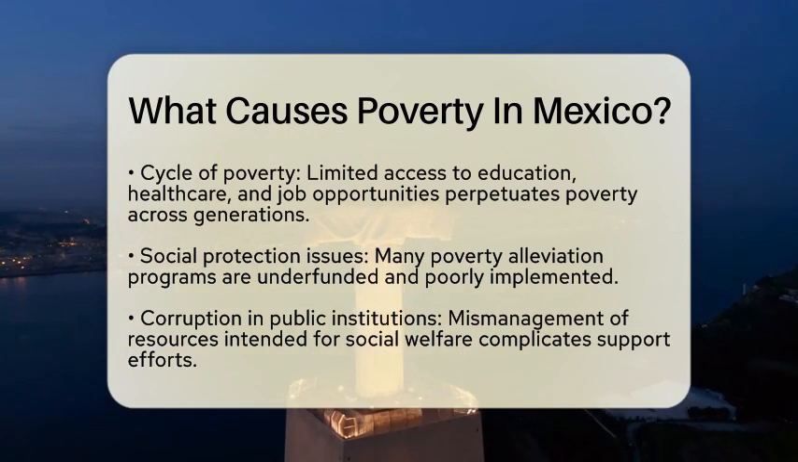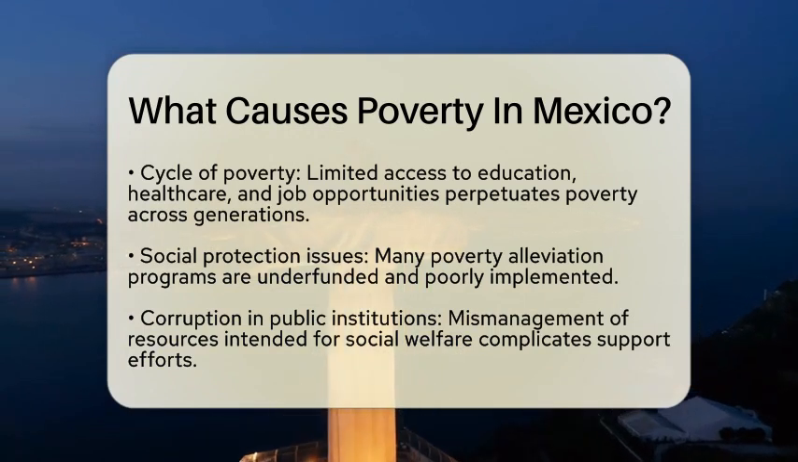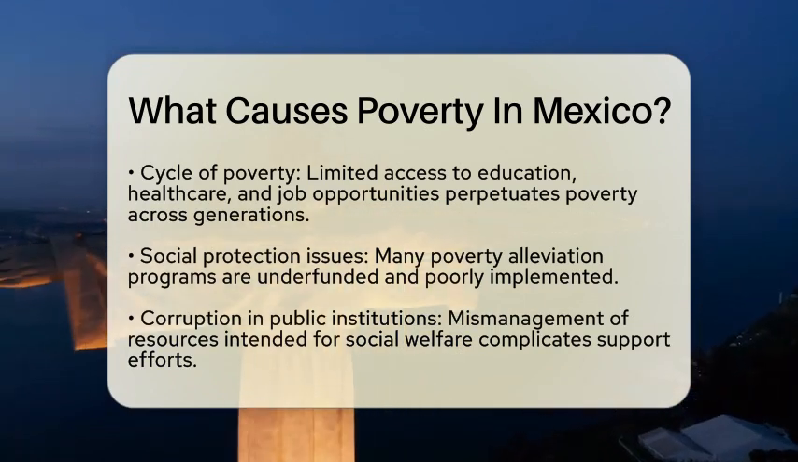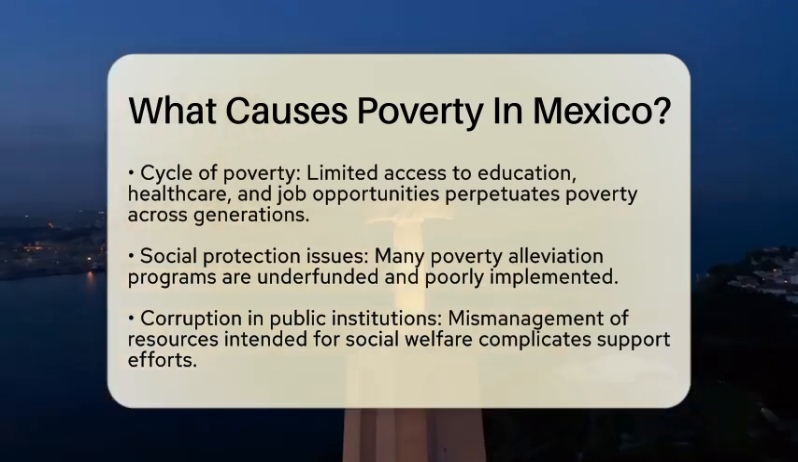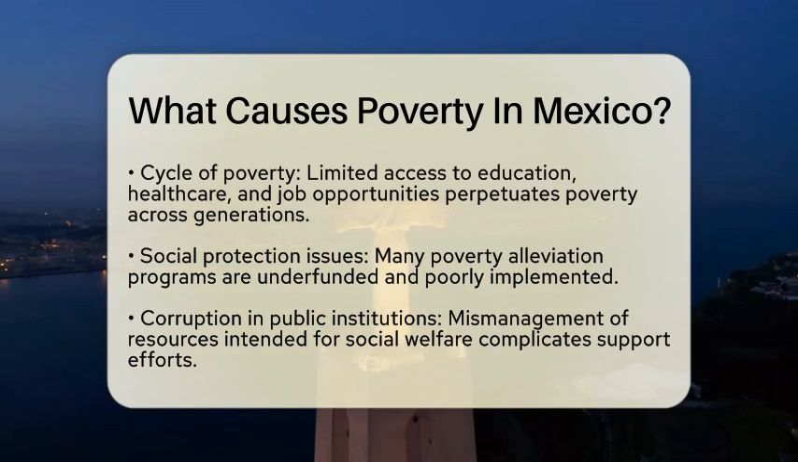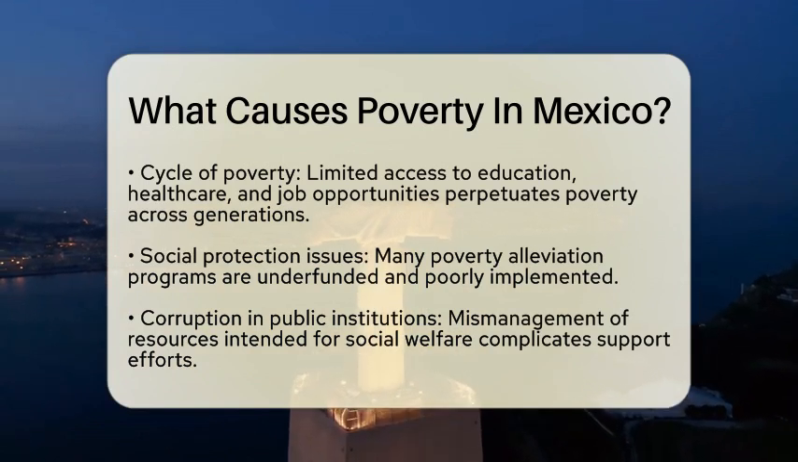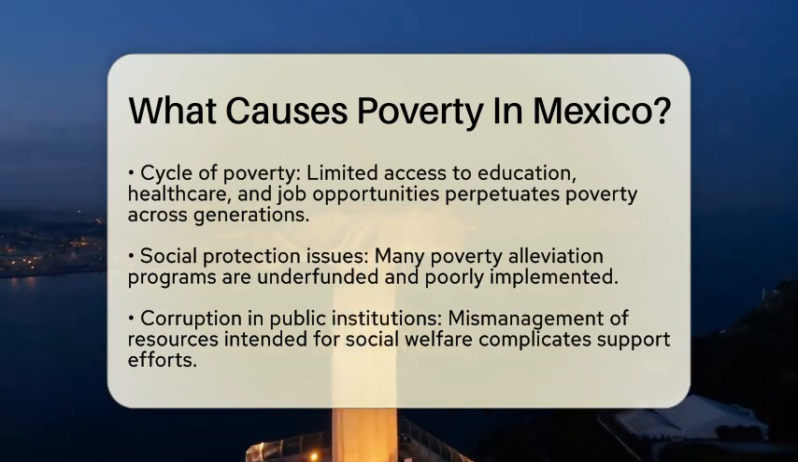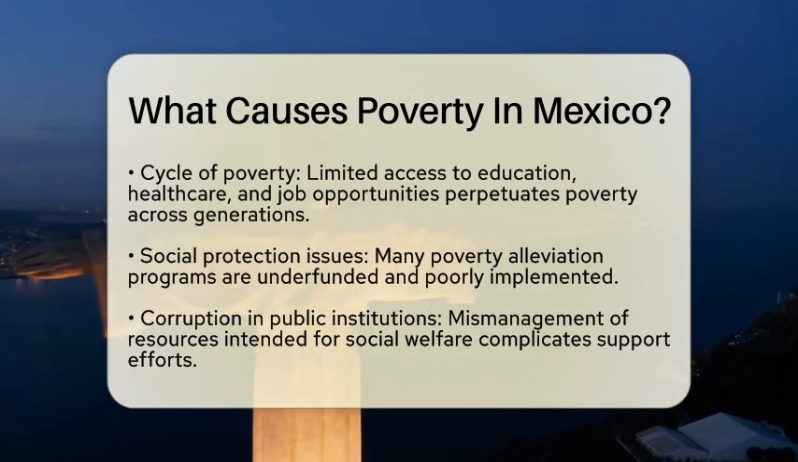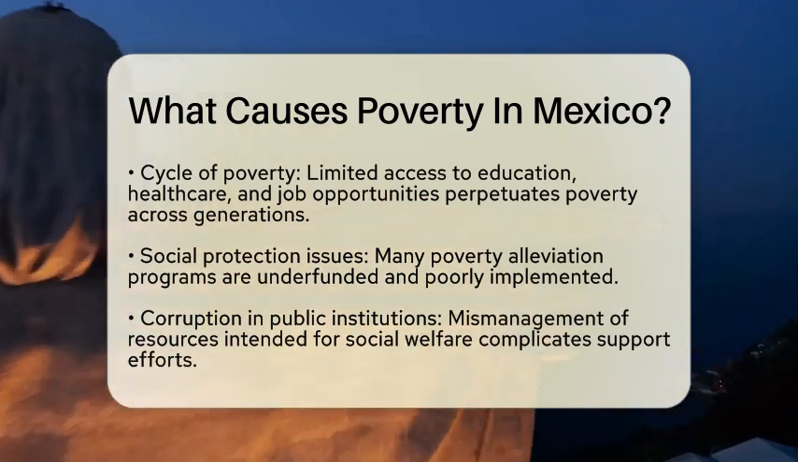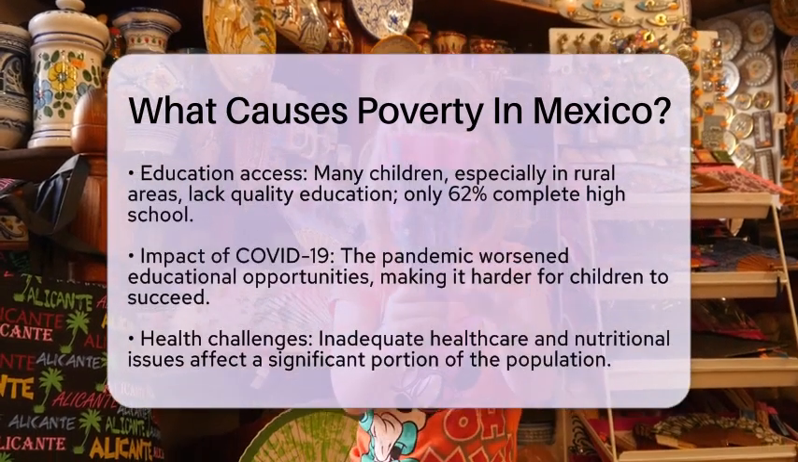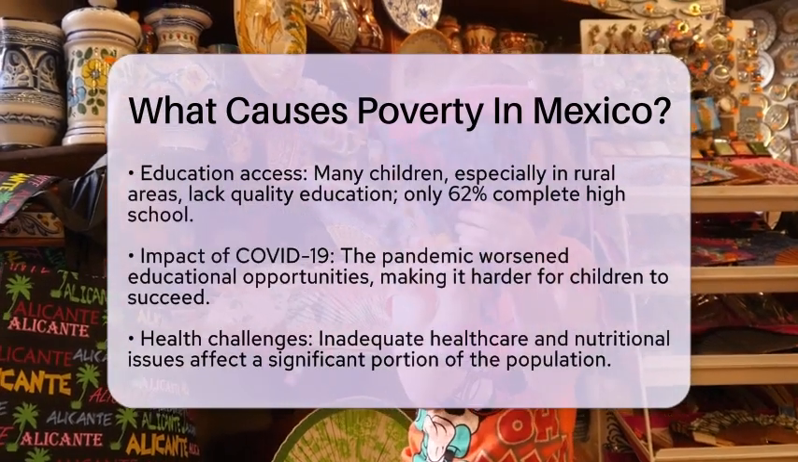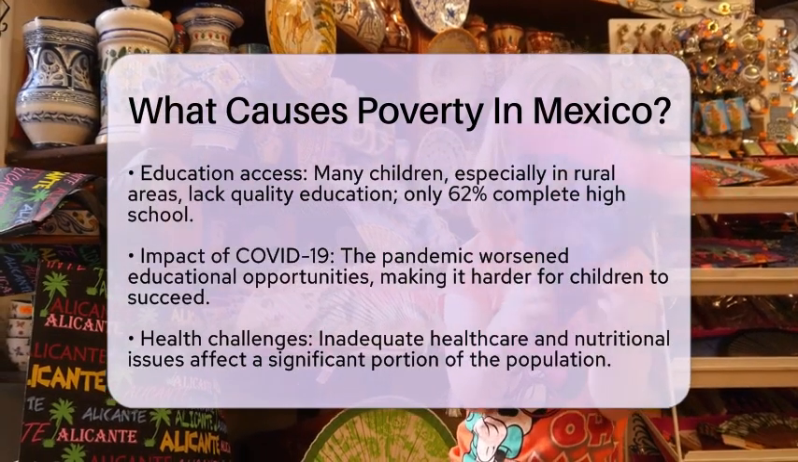Education plays a crucial role in breaking the cycle of poverty. Unfortunately, many children, especially in rural areas, lack access to quality education. Statistics show that only about 62% of Mexican children complete high school. The COVID-19 pandemic has only made this situation worse, limiting educational opportunities for many. Without a solid education, finding stable, well-paying jobs becomes increasingly difficult.